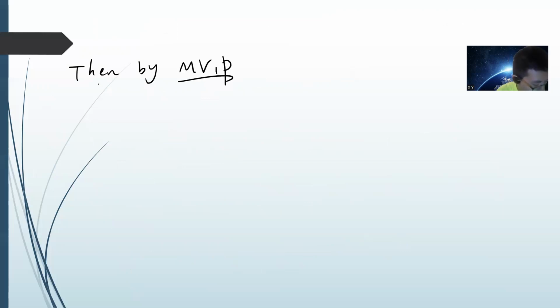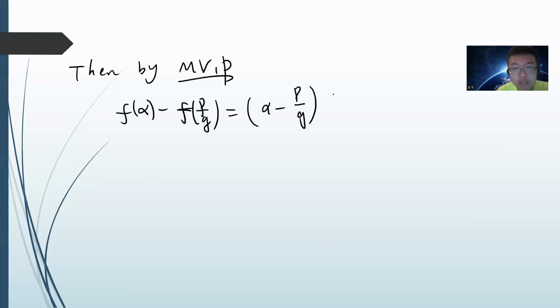So we know that f of alpha minus f of p divided by q is alpha minus p divided by q times f prime of x0, where x0 belongs between p divided by q and alpha. Very simple calculation.